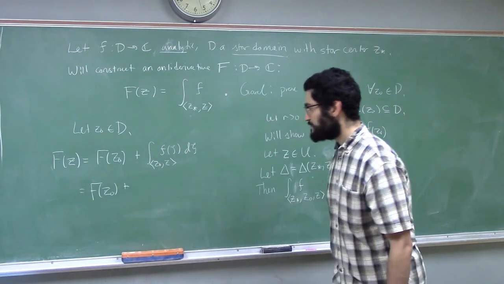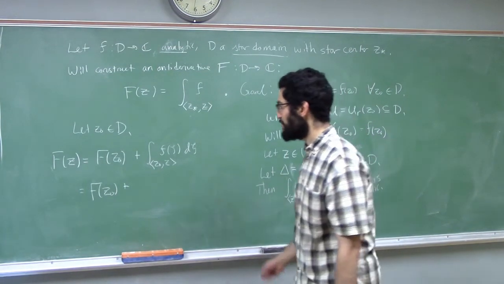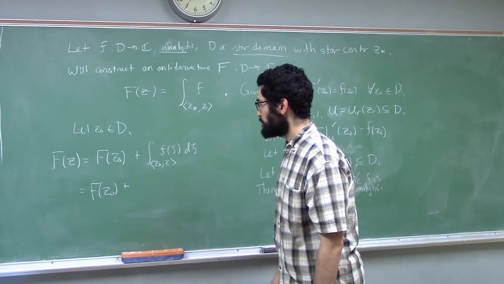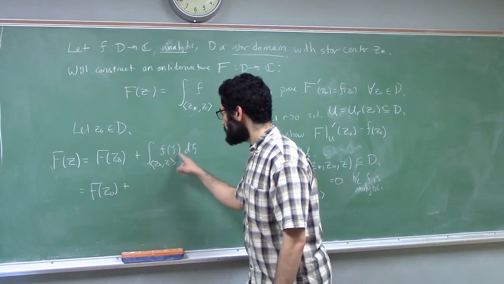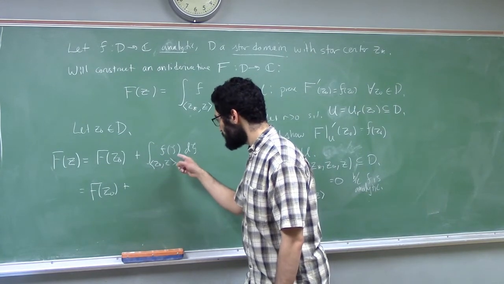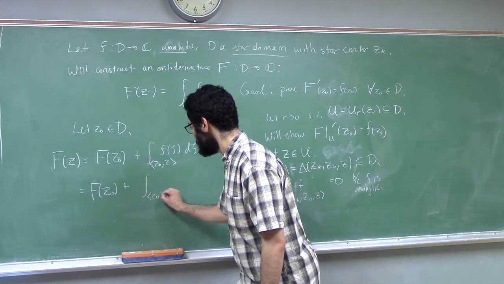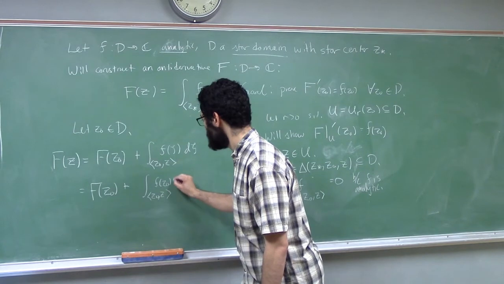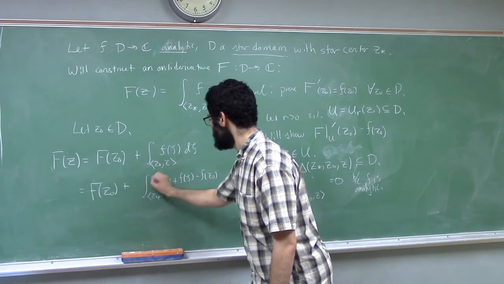This is basically an argument we've made before, but we're making it again for fun, and also to pay attention to what small things have changed. So I will write f of zeta as f of z naught plus f of zeta minus f of z naught.